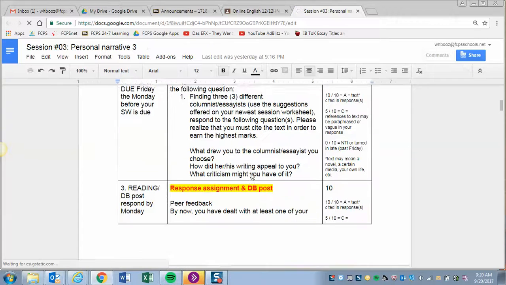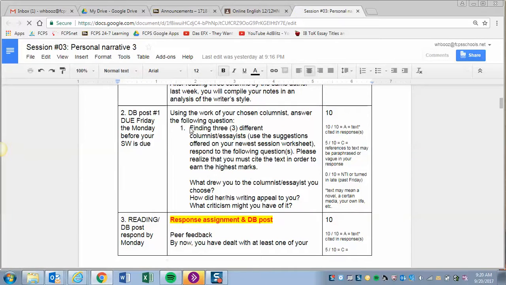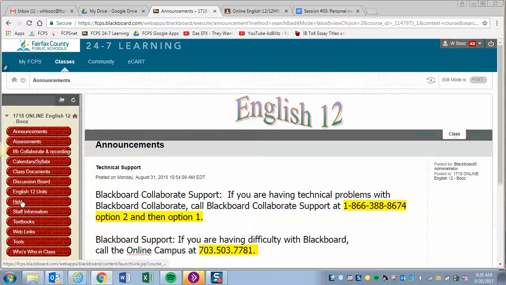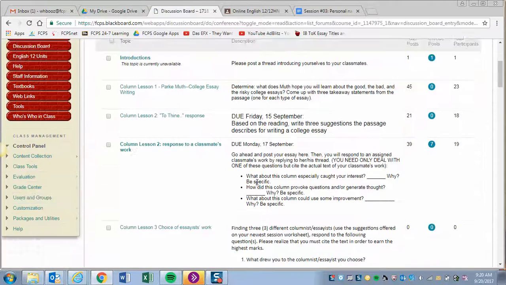So for this week, students are going to be working with their columnists or authors and writers in society that they have chosen, such as Anna Quindlen or Tony Kornheiser, a variety of different authors that they would like to read. So they're going to have a discussion board post, and they don't need to post this here. They're going to go back and forth between this Google document and Blackboard. And you can see on the side there are these buttons. If I click on discussion board, I'm going to immediately go to the different discussion boards.